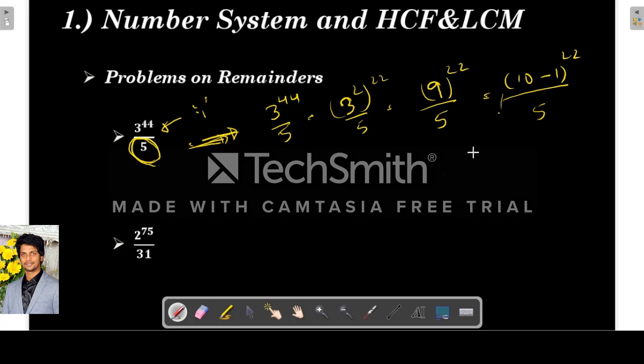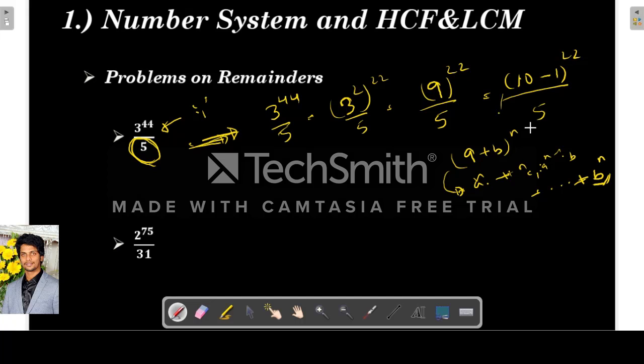So if we do this binomial expansion, let's say (a plus b) whole power n is the binomial expansion. Every term will involve a, except the last: a power n plus nC1 into a power n minus 1 into b, like this it will come. For you this formula is not needed. You just remember this thing: only the last term will be b power n, where a is not involved.